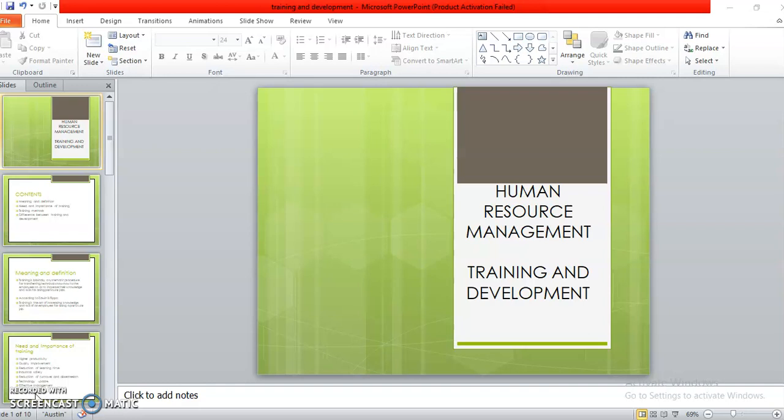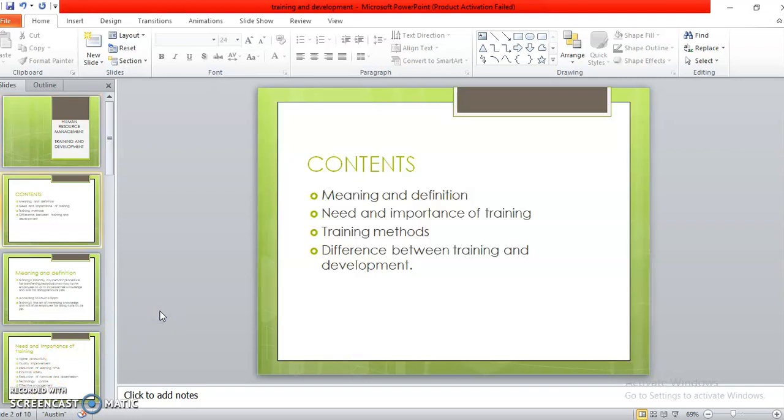So now we will be starting with Unit 2. Under that I will be completing training and development today. So let's move on with Unit 2, training and development. What all is it that we are going to cover under training and development? The meaning and definition of training, the need and importance of it, what are the different training methods, and difference between training and development.